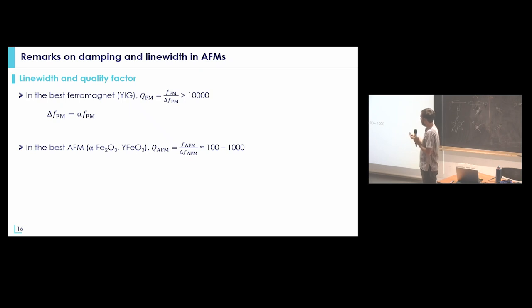The larger this quality factor, the narrower your peak, and the easier it will be to detect it. This is also an important parameter if you want to make a filter, for example. In a ferromagnet, the quality factor is basically 1 over the damping in your material.